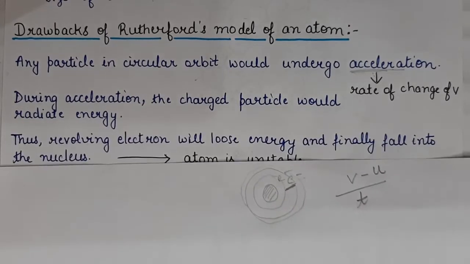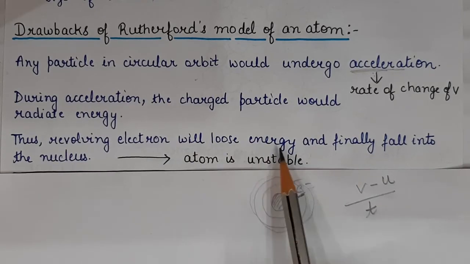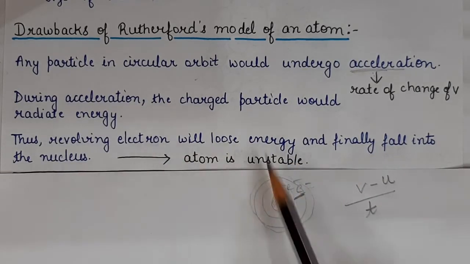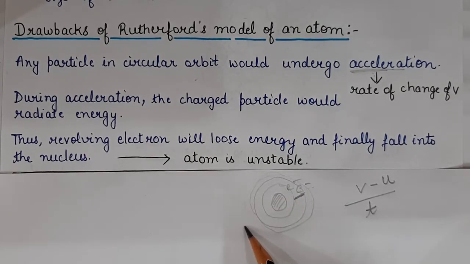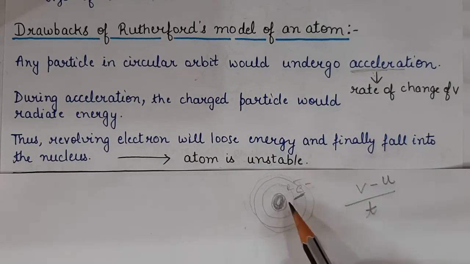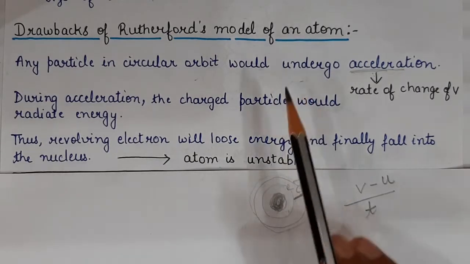And the revolving electron will lose energy and finally fall into the nucleus. The electron is revolving and losing energy, so it should finally fall into this nucleus. And if it falls inside the nucleus, it means the atom is unstable. Okay, if the electron is falling inside this nucleus, it means the atom is not stable, but the atom is stable. So Rutherford's model was rejected.